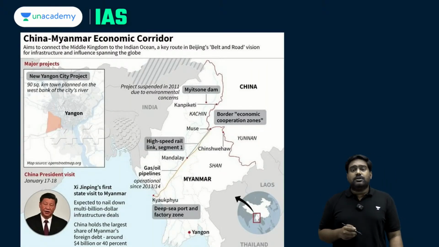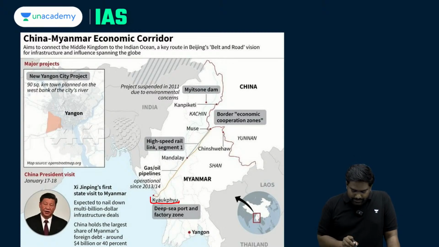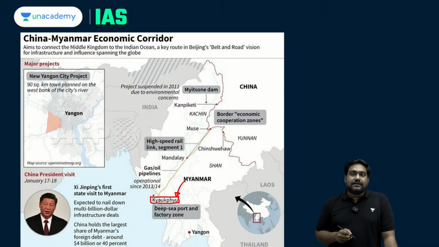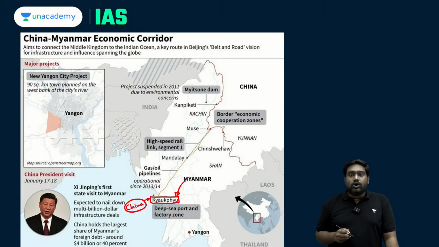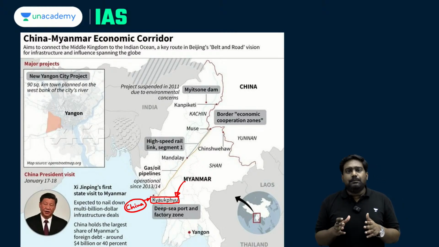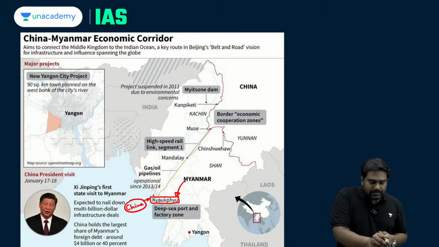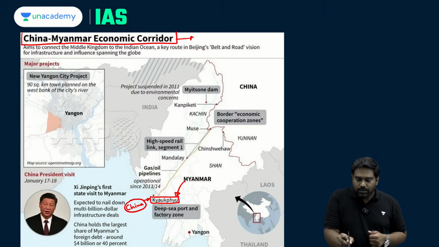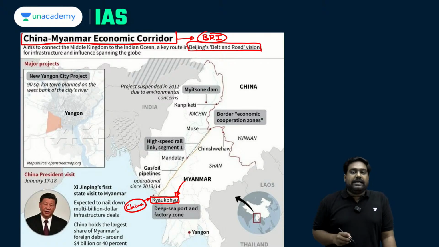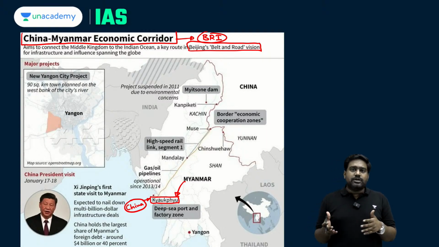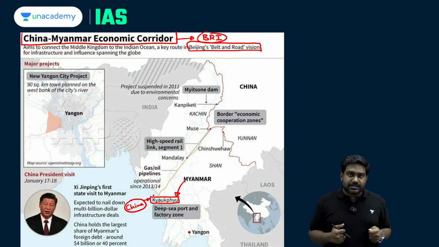Next, let's look at the Kyaukphyu port in Myanmar. The Kyaukphyu port is located over here in southern Myanmar in the Rakhine state. Now this port is in the news as it has been built by China and operated by China. It is a critical part of the CMEC corridor, the China-Myanmar Economic Corridor, which is a key component of the Belt and Road Initiative. Through the Belt and Road Initiative, China has been expanding its influence by executing connectivity projects and strategic infrastructure projects around the world to bring China closer to Asian markets, African markets and European markets.